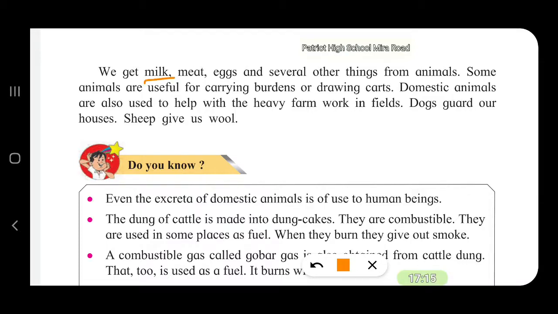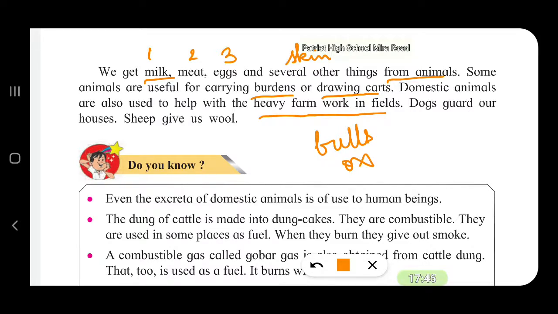We get milk, meat, eggs, and several other things like skin of the animal from animals. Some animals are useful for carrying burdens or drawing carts. Domestic animals are also used to help with heavy farm work in the fields, like bulls or ox. Dogs guard our houses. From sheep, we obtain wool.